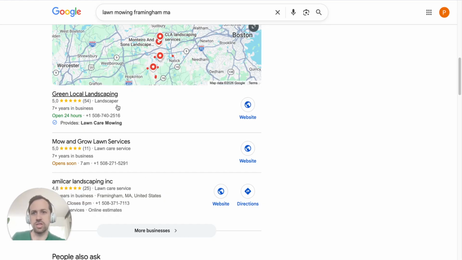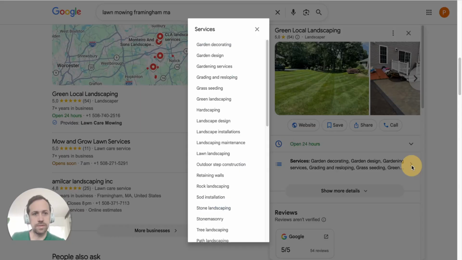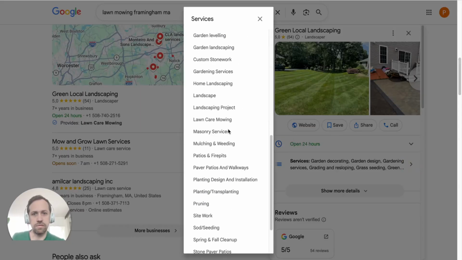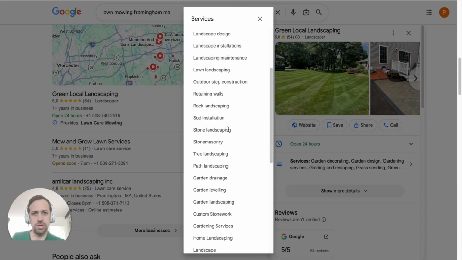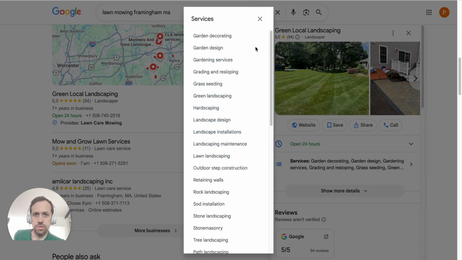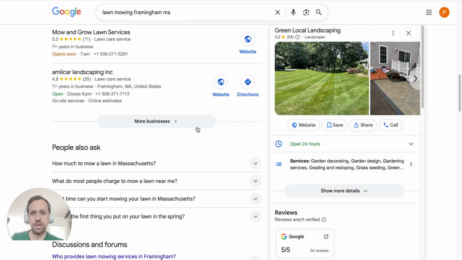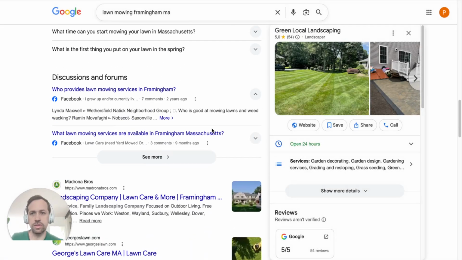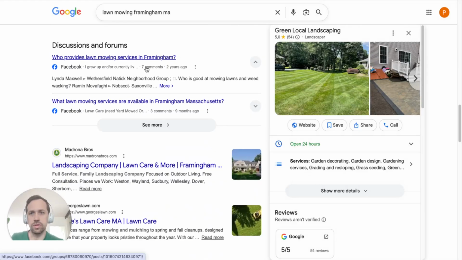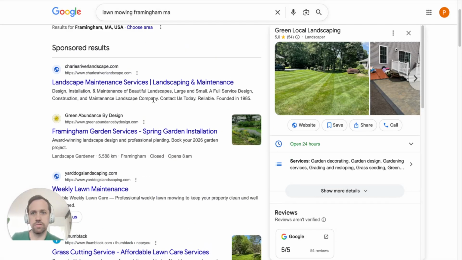It's interesting, this is landscaper and this is lawn care service, but if we click on it, they got a lot of, this is what I always encourage you, fill out this as much as possible. Look how many services they offer. Installations, maintenance, landscaping, retaining walls, tree landscaping. This is going to help you show up in searches because there's a good chance that you do all these services. So we scroll down, see what else here. We got the brothers, we got a discussion. Okay, so we have a general idea.